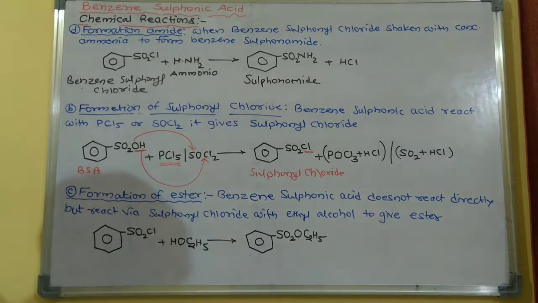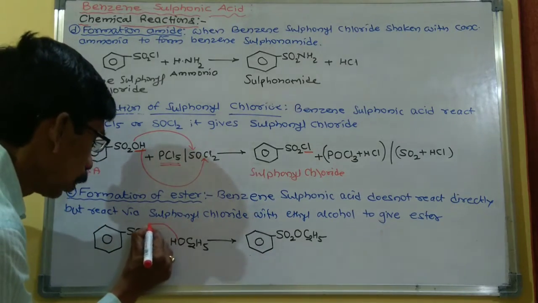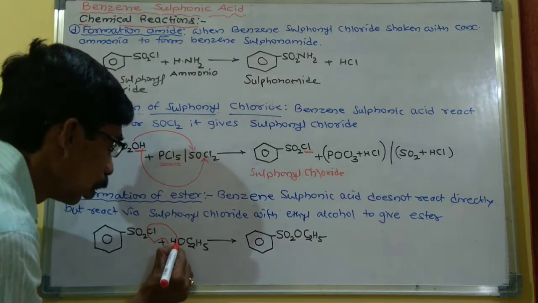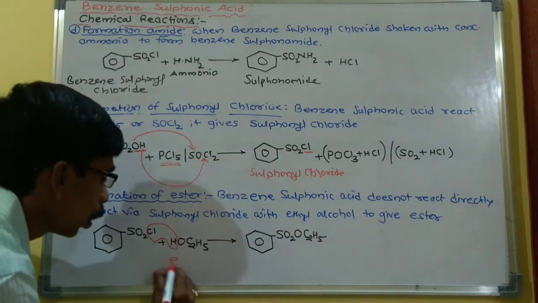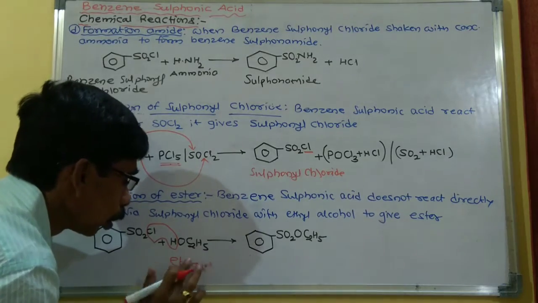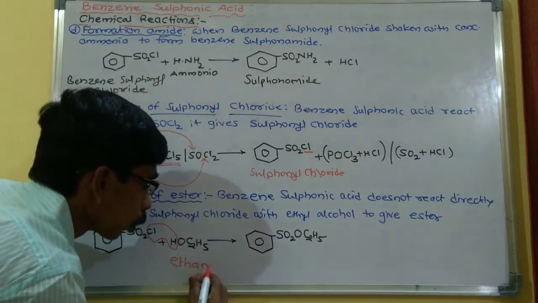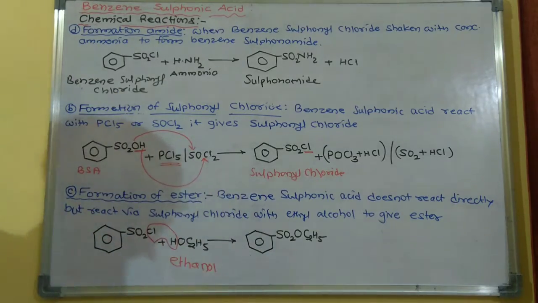So this is the benzene sulfonyl chloride reacting with this ethanol. This is the ethanol, to form the ester.